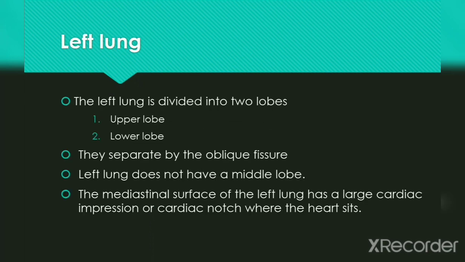So next is the left lung. The left lung is divided into two lobes, upper lobe and lower lobe. They are separated by the oblique fissure. The left lung does not have a middle lobe. The mediastinal surface of the left lung has a large cardiac impression or cardiac notch where the heart sits.